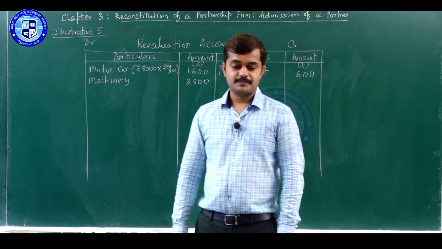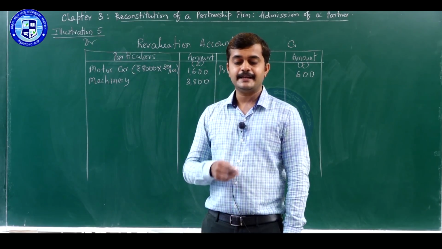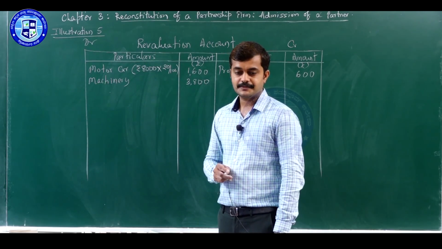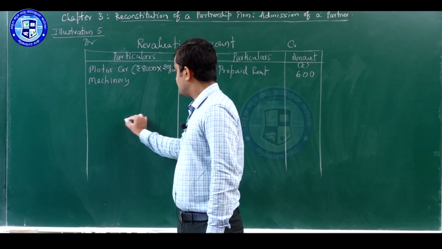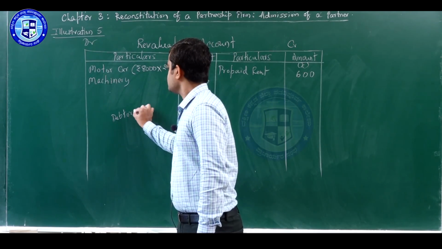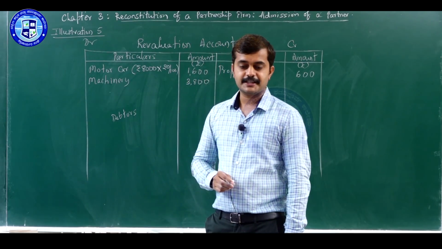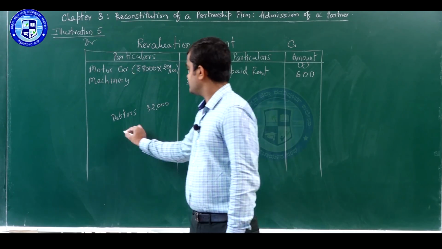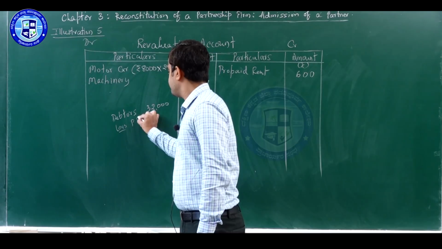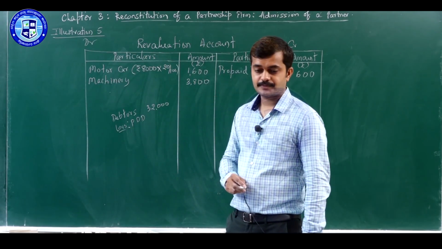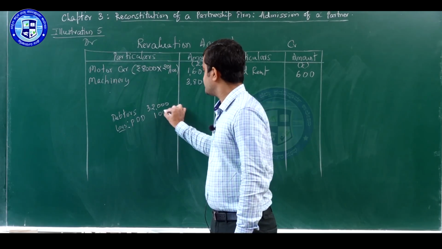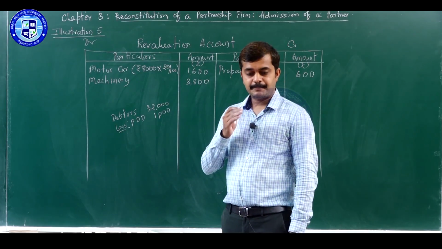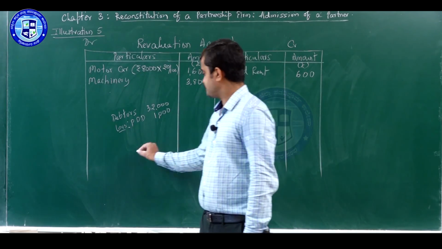Next, point number E, provision for doubtful debts is to be maintained at 10%. So, this provision, PDD, is in respect of debtors. Look at the amount of debtors given in the balance sheet, 32,000, and there is PDD already appearing in the balance sheet whose amount is rupees 1,000. And point number E says maintain PDD or provision at 10%.